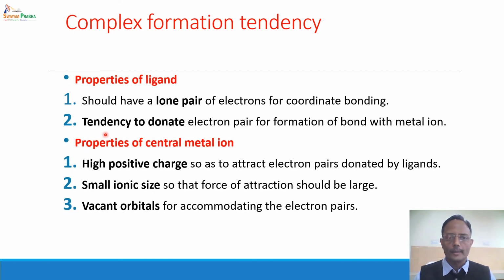Now, what are the important properties of a ligand? Which species will act as a ligand? The species should have a lone pair of electrons, then only it can donate that electron pair. And secondly, it should have a tendency to donate the electron pair.